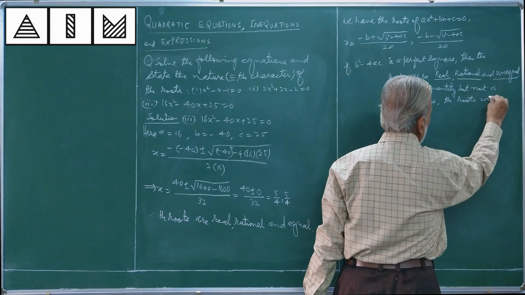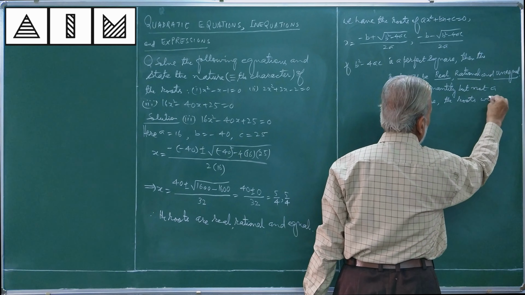Thus, for equal roots, b square minus 4ac must be 0. This point, please remember, it will be used in solving several questions.